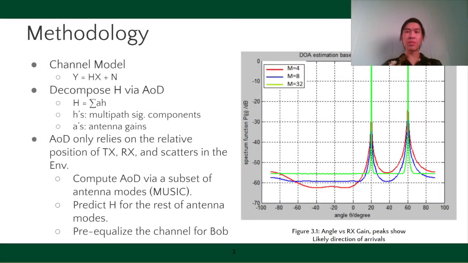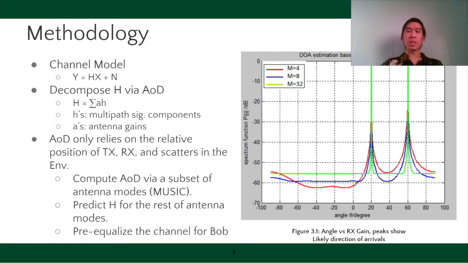To predict the CSI for different antenna modes without sending the pilot symbols, we let Alice compute the angle of departure vector, AOD, using a subset of antenna modes dedicated for training. Specifically, consider the channel model shown in the slides, with Y being the received signal, H the channel state information or CSI, X the transmitted signal, and N the channel noise. We can model H as the inner product between H, the AOD vector, and A, the transmitter's antenna pattern. Note that each element of the AOD vector represents the environment's attenuation effect toward the transmitter's signal in a specific direction, and does not change within a short time.